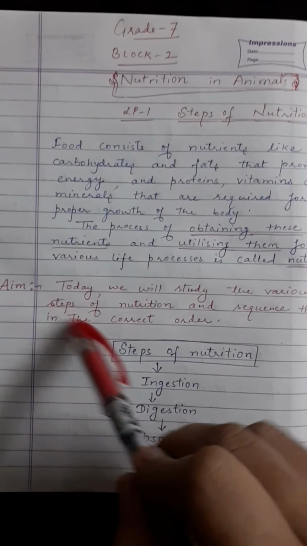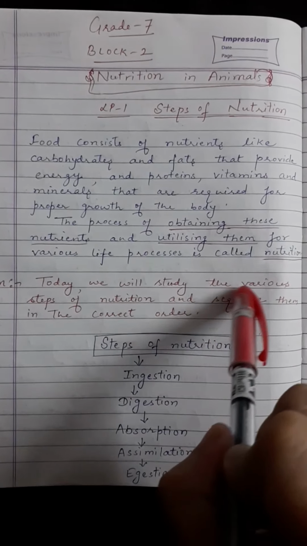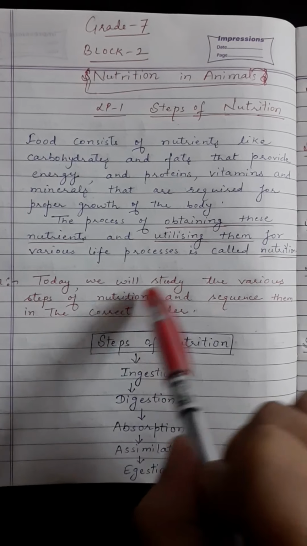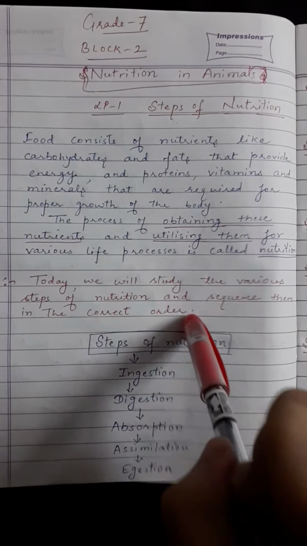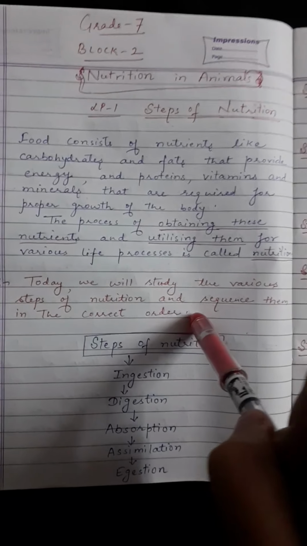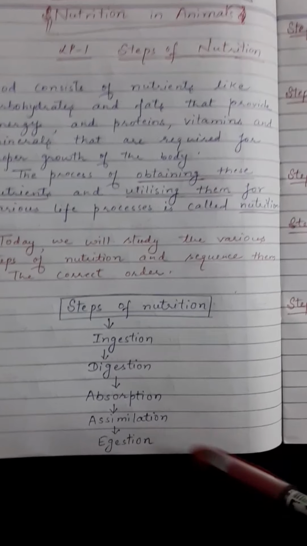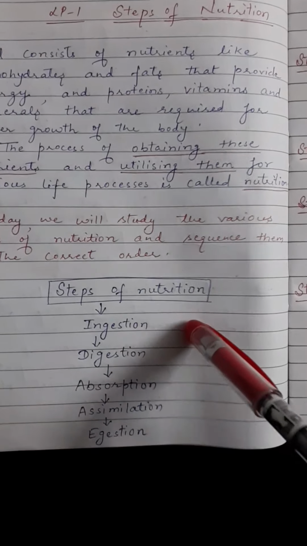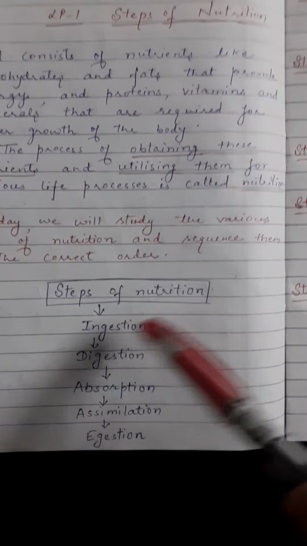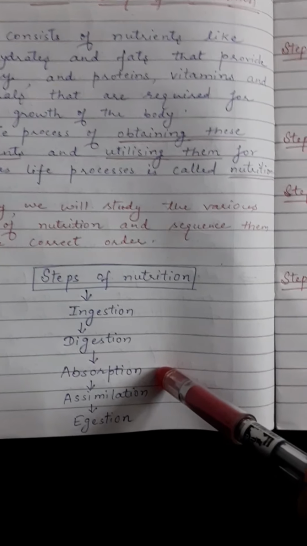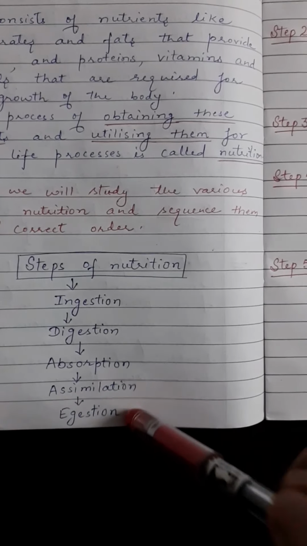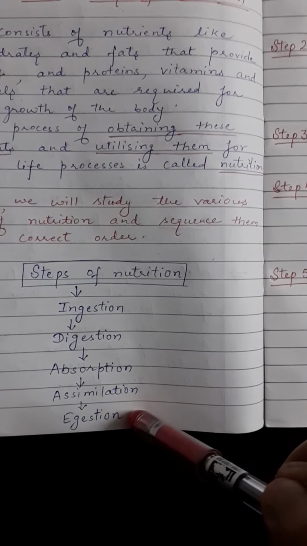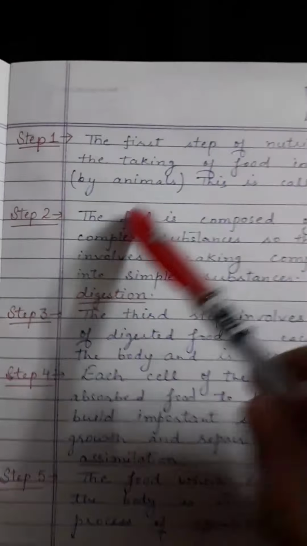Okay, so today's aim is we are going to start the various steps of nutrition and sequence them in the correct order. How to sequence in the correct order? We will study that nutrition steps. These are the nutrition steps in the proper order. The first is ingestion. In means inside, right? Ingestion, digestion, then absorption, after that assimilation, last one is egestion. Okay, now we will study according to the different sequence.